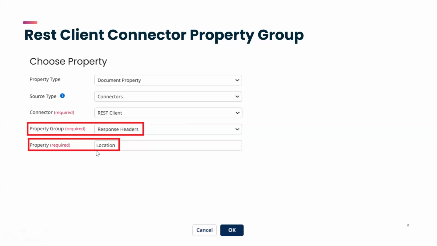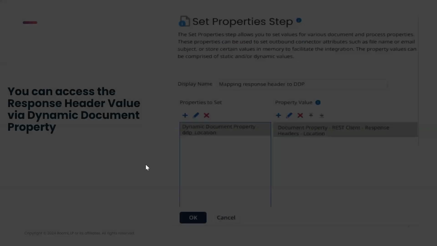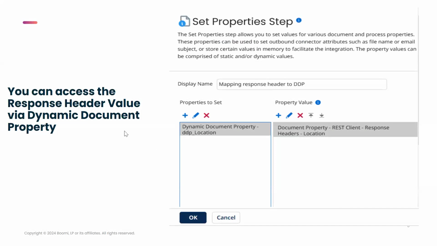You can add the property name here. In this example, it is location. Now you should be able to access the response header value from the dynamic document property.